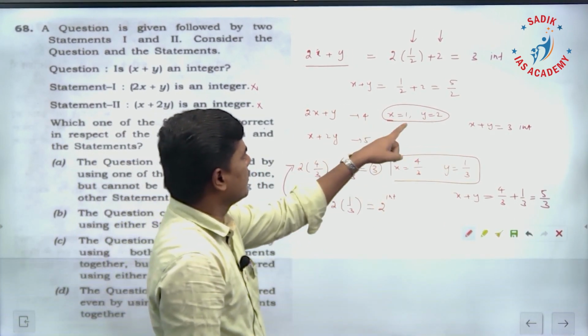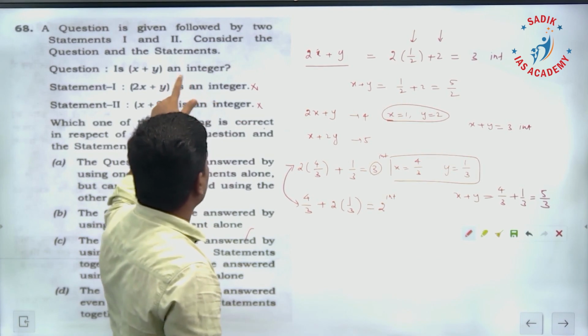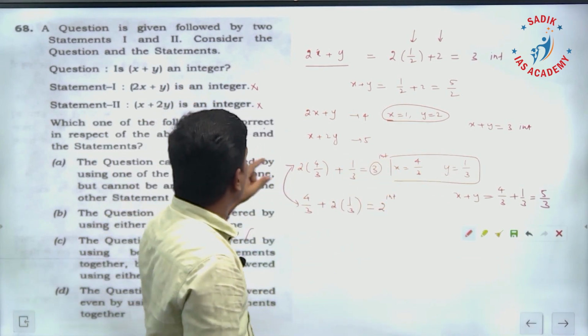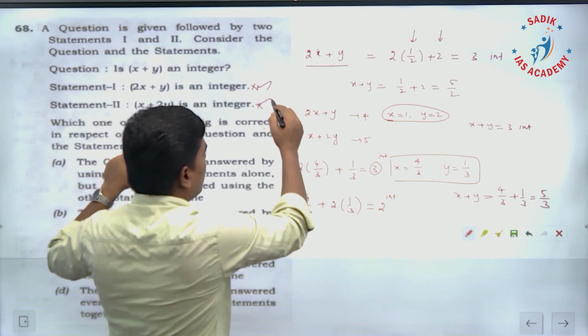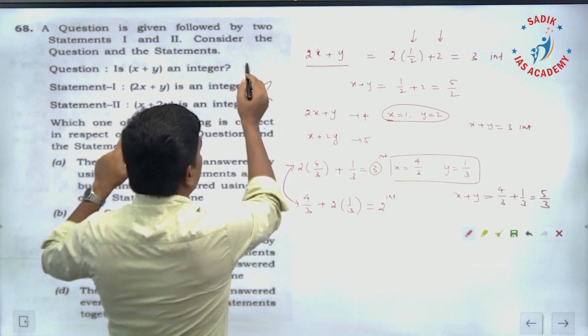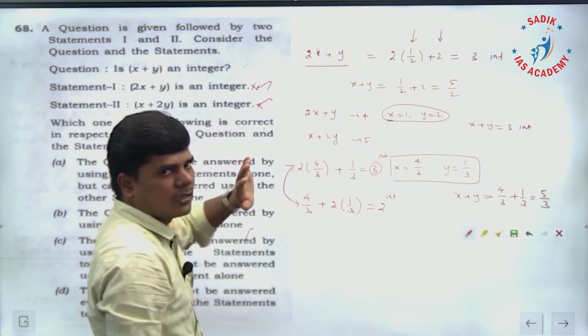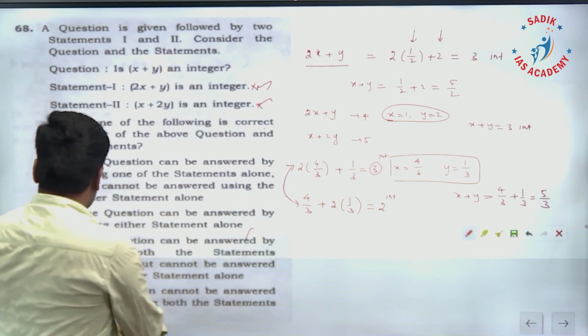For a particular x value, I have x plus y as an integer. For another set of x, y values, these two conditions are satisfied, but x plus y is not an integer. Therefore, even by combining the two statements, we cannot answer the question. For this question, the option is D.